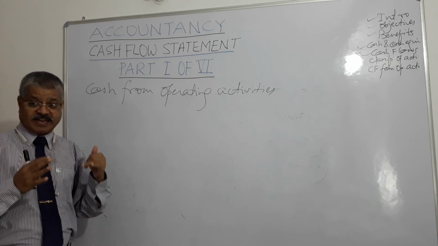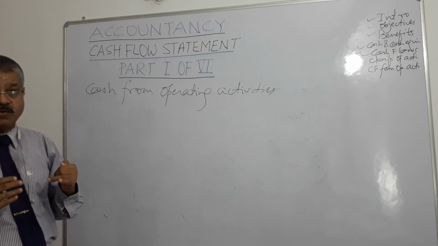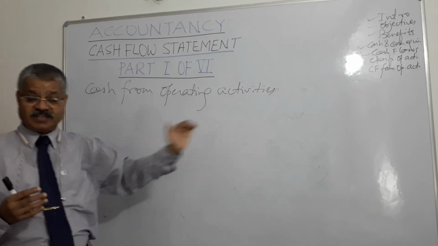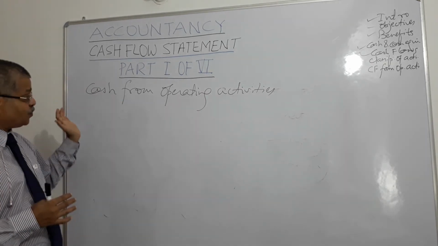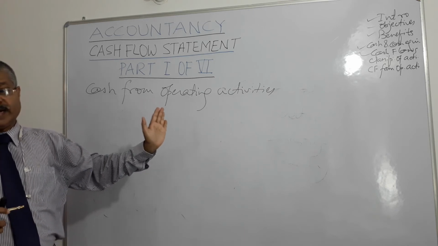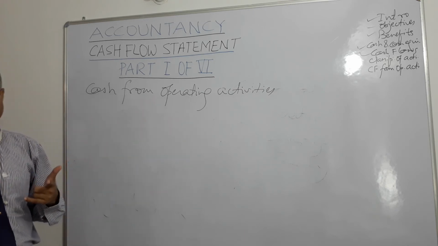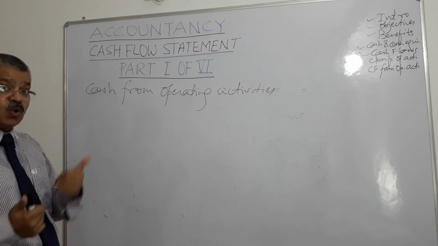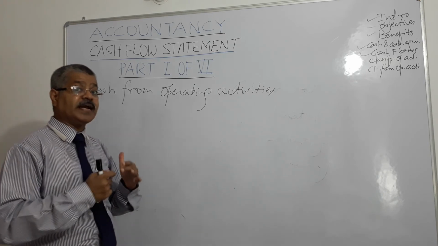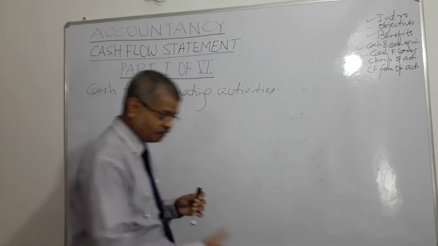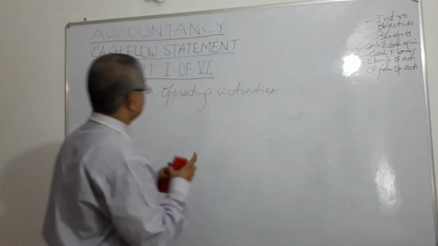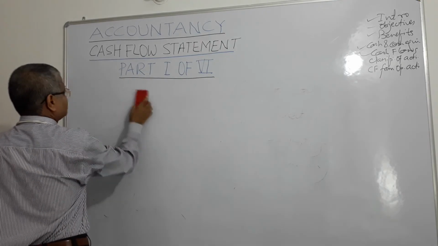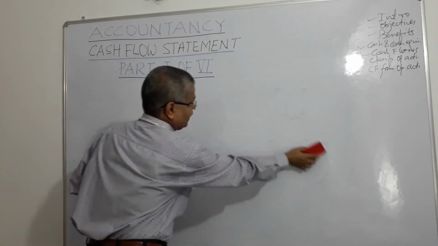What generally results? Cash from operating activities generally results from transactions and other events that enter into determination of net profit or loss for that particular enterprise, right? So we will discuss certain items in order to make the concept clear.